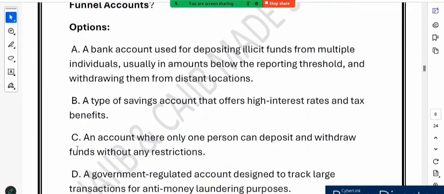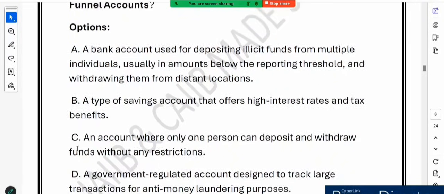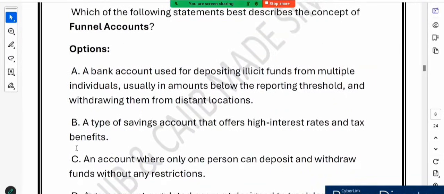Option B says a type of savings account that offers higher interest rate and tax benefit. Option C, an account where only one person can deposit and withdraw funds without any restriction. Option D, a government regulated account designed to track large transactions for anti-money laundering purposes. So option A says a bank account used for depositing illicit funds from multiple individuals.